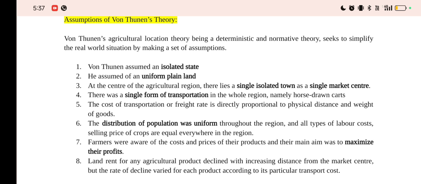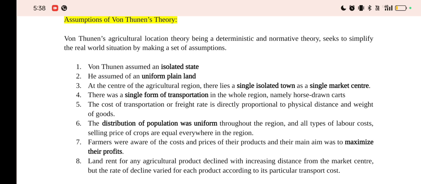Next assumption was he assumed it had a uniform plain land. That means there were no mountains, no valleys, no rivers. He assumed everything to be plain and flat. Third, at the center of the agricultural region, he assumed a single isolated town as a single market center. He assumed that it was only that town which had a market and there was nothing around it. And he also assumed a single form of transportation in the whole region, that was horse-drawn carts.